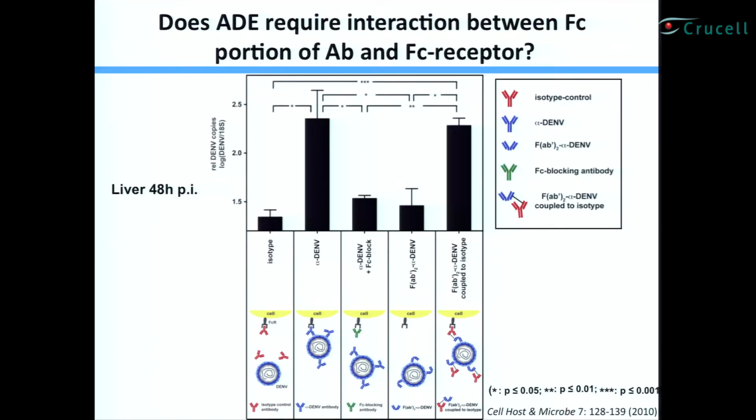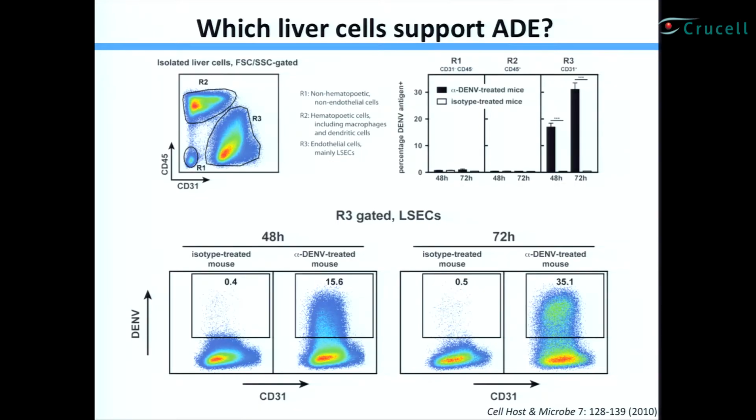And now, believe it or not, if you flood the mouse with 2.4G2, a reagent that we use for staining, it actually blocks Fc receptors in vivo. And now we see this low viral load, the non-ADE type of response. We can use the Fab of that antibody, and again, now we have no ADE. And we could actually restore ADE in these mice by coupling the Fab to the isotype control here. So again, just as predicted by the hypothesis, ADE does involve interaction between the Fc portion of the antibody and Fc receptors on cells. Those are all the predicted things, and it works. So it looks like we really have an ADE model.